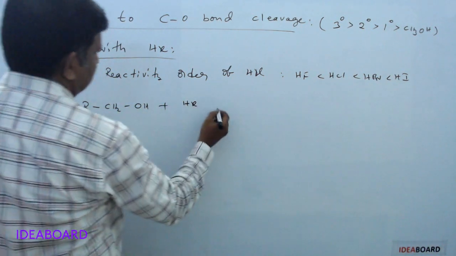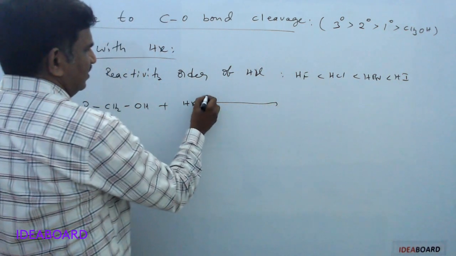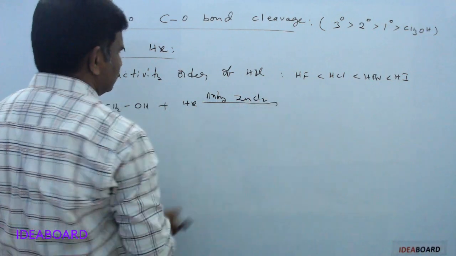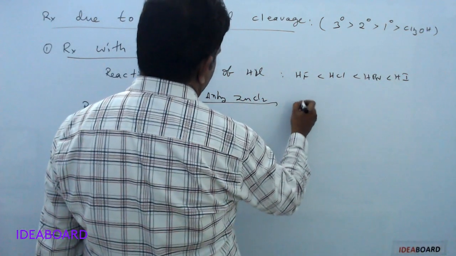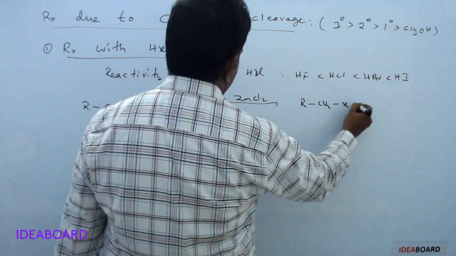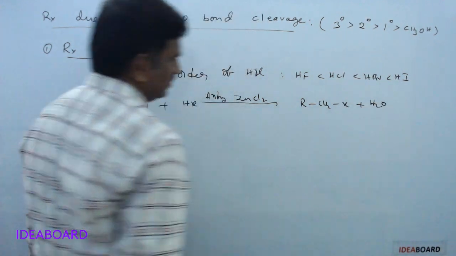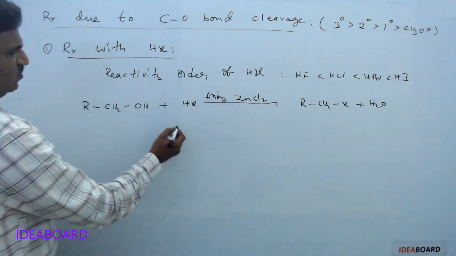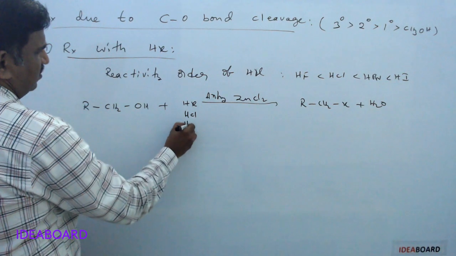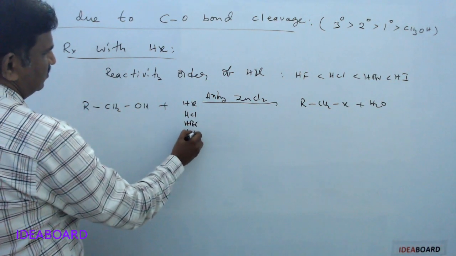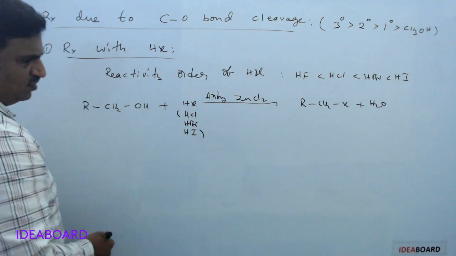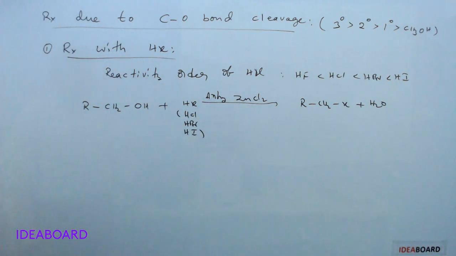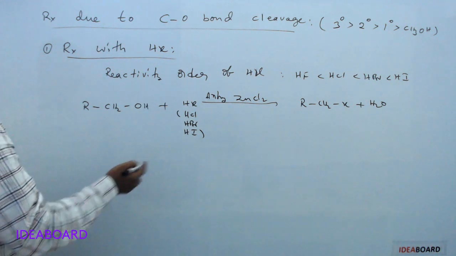In this reaction, suppose you are taking an alcohol reacting with HX in the presence of anhydrous zinc chloride, anhydrous ZnCl2, and then it forms RCH2X plus H2O. This is the reaction. For this HX, we can use HCl or HBr or HI. Concentrated HCl and anhydrous zinc chloride mixture is called Lucas reagent, and we will discuss Lucas reagent later.